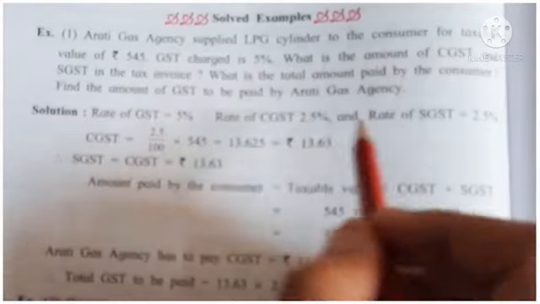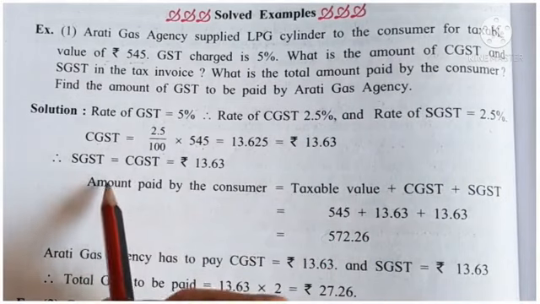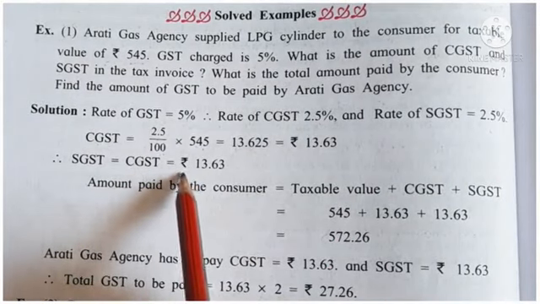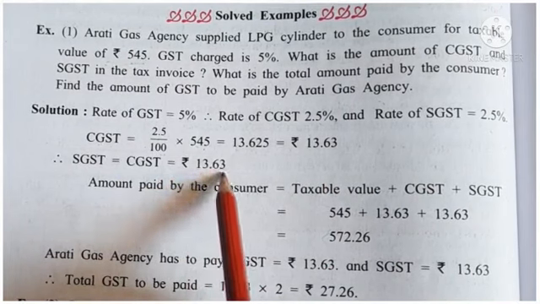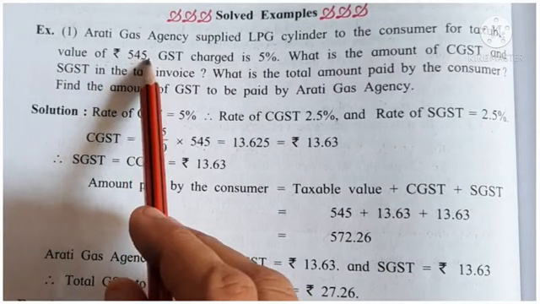You calculate this, you get the answer rupees 13.63. So CGST and SGST are each rupees 13.63.